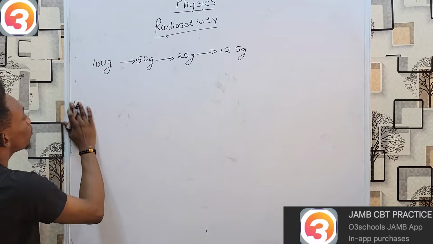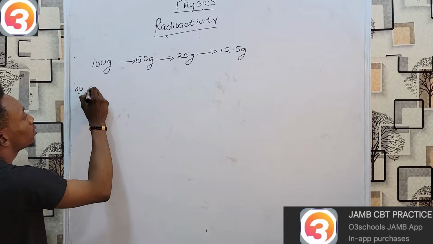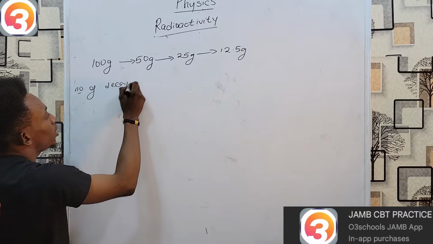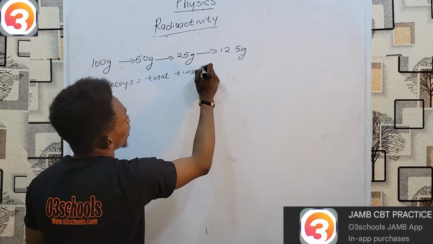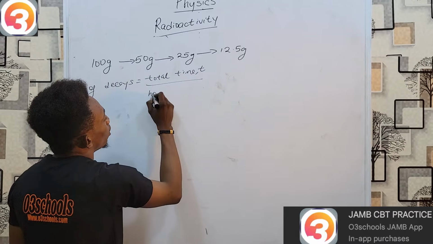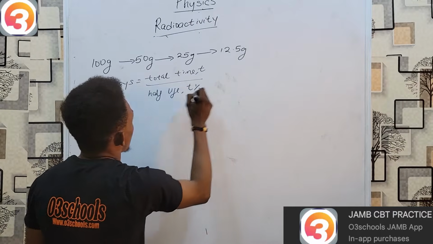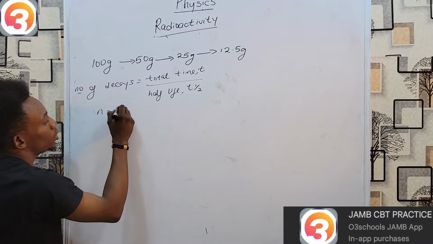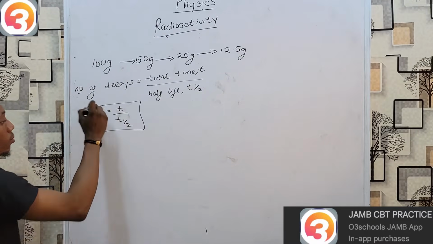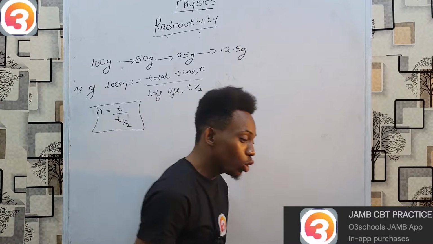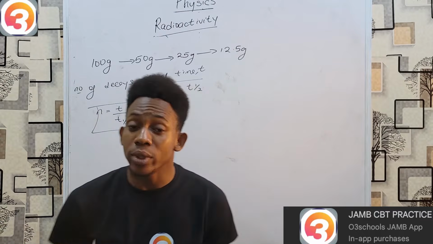Which means if you have a sample like this that's decaying, then the number of times it has decayed will be the total time that has passed, represented by small letter t, over the half-life, which is represented by t half. Therefore, the number of decompositions will be time over half-life. That's one. Next up, we also have to analyze the behavior in terms of what will be left.